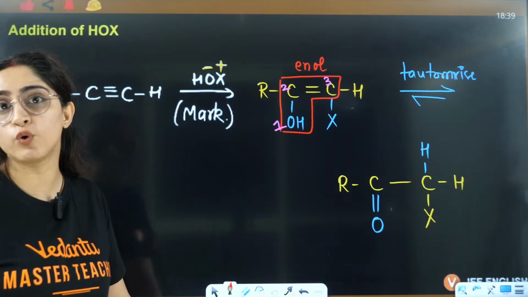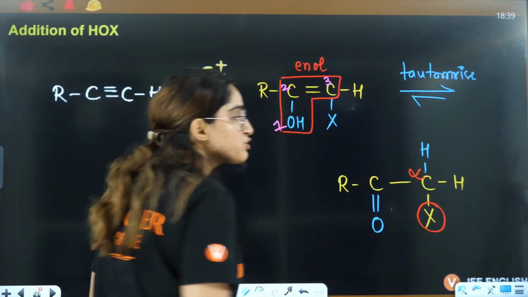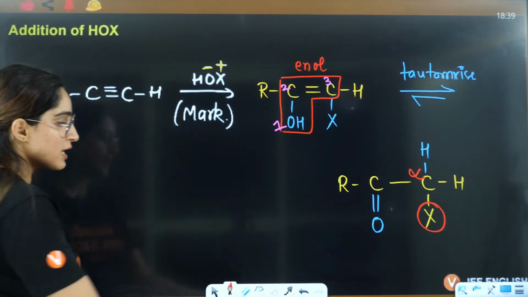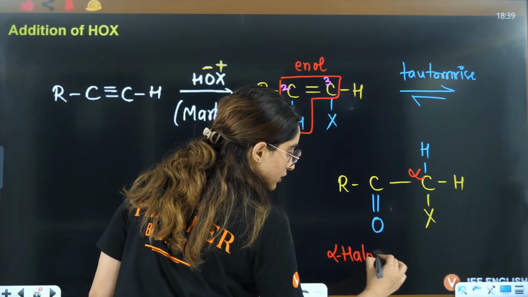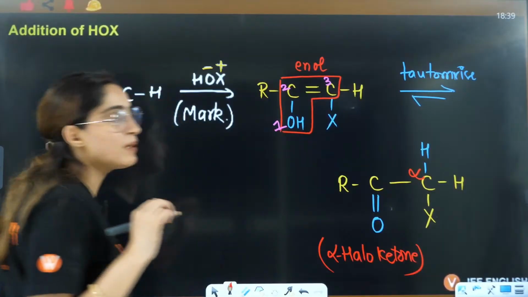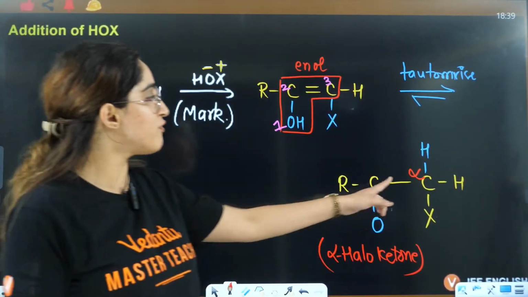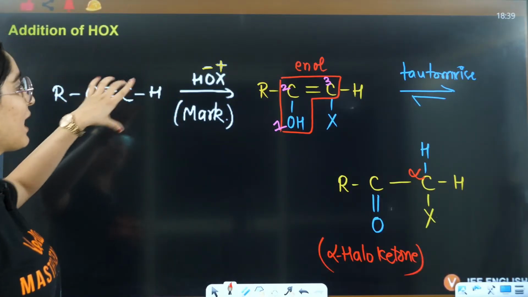Can you see what compound it is? It's not only a ketone. On the alpha position you have a halogen here. So what is formed here? Alpha halo ketone. It's not only a simple ketone that is formed, it's an alpha halo ketone that is formed from the reaction of alkyne with HOX.